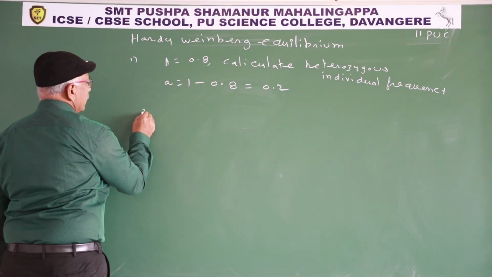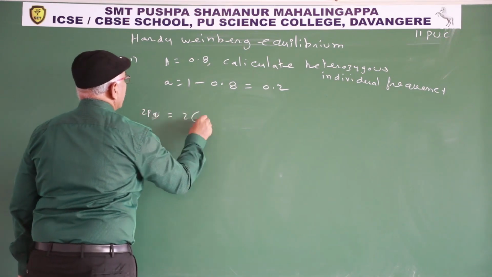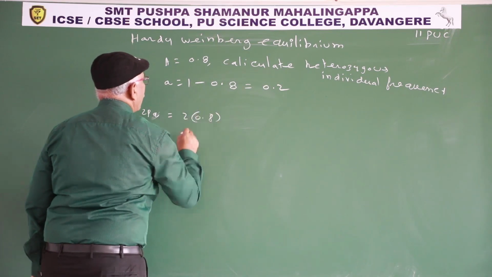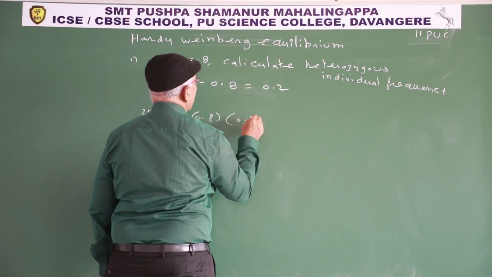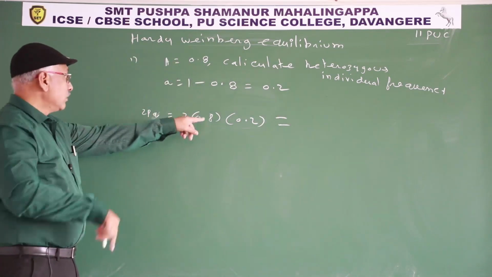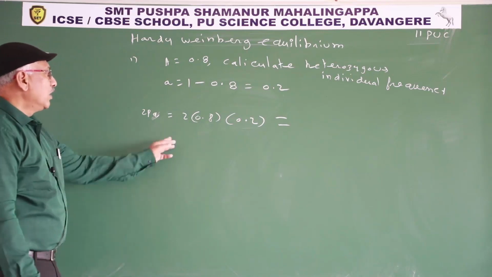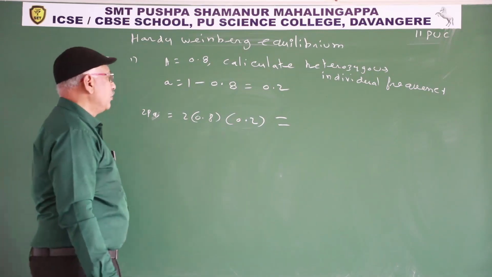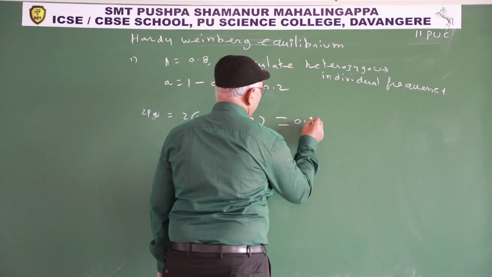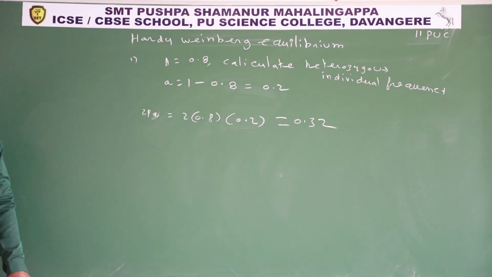Heterozygous individuals means 2pq. 2pq means 2 into 0.8 into 0.2. So 0.8 into 0.2 is 0.16, 0.16 into 2 is 0.32. 0.32.